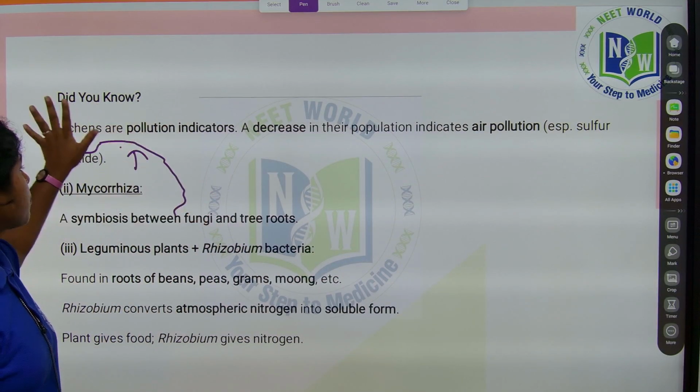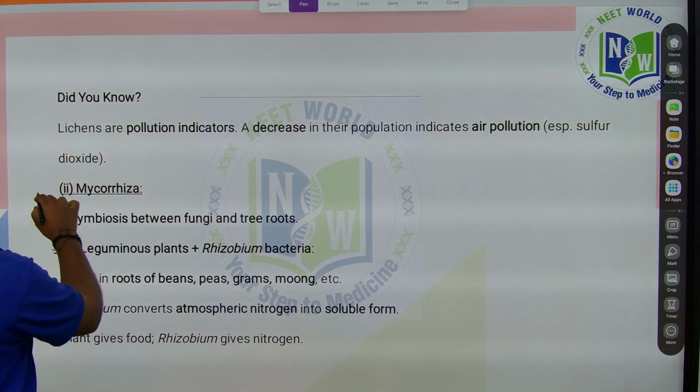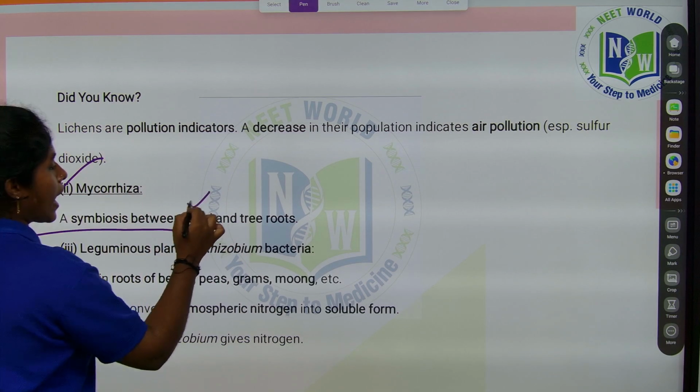Coming to another good example of symbiosis, mycorrhiza. It is a symbiosis between fungi and tree roots.